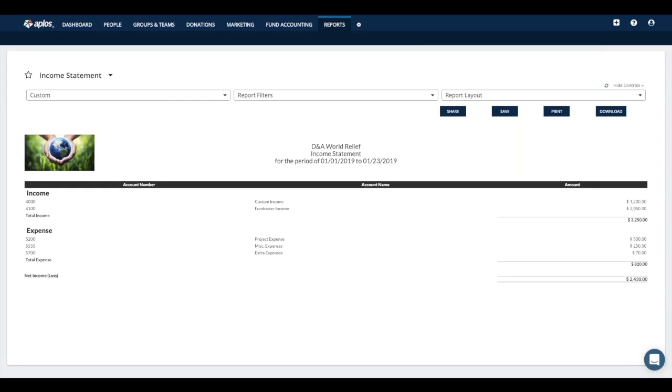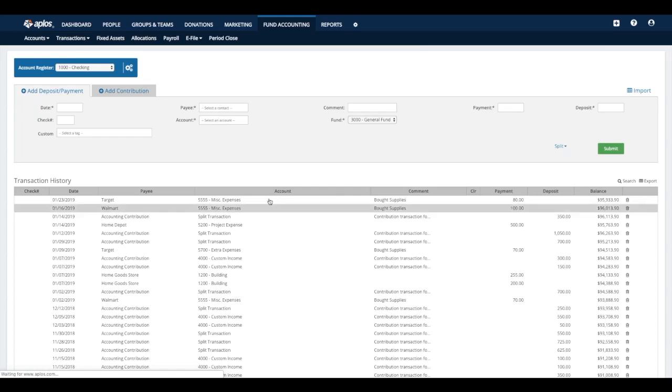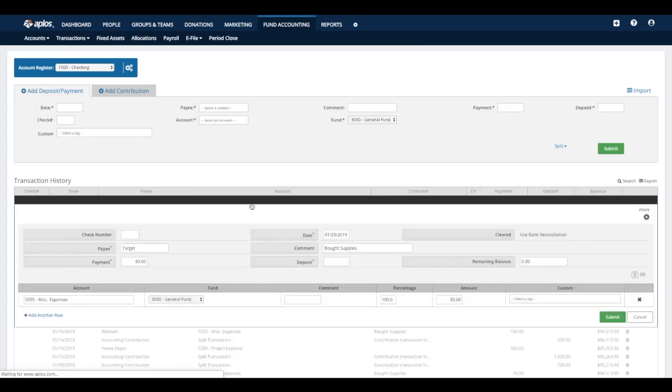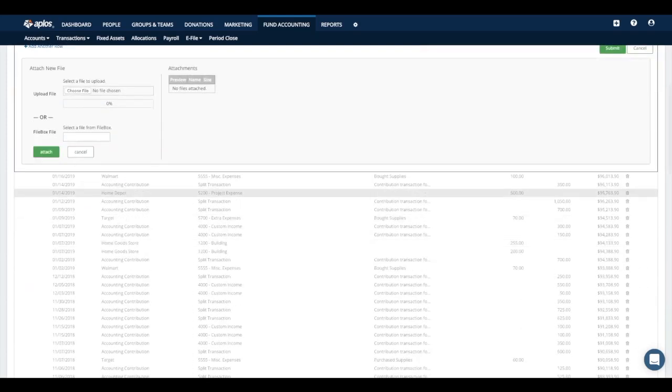All right, so Michael, great question. Is there a place to add a receipt for each transaction? There is actually. If you go back under Fund Accounting, we'll go to the register page. When you go to the register and you open up the details for that transaction, all right, so here's my target one. If I wanted to add the receipt, there's going to be this little paperclip icon on the right-hand side, and you can use that to upload an image of a receipt or some type of other document that you want to assign to that transaction.